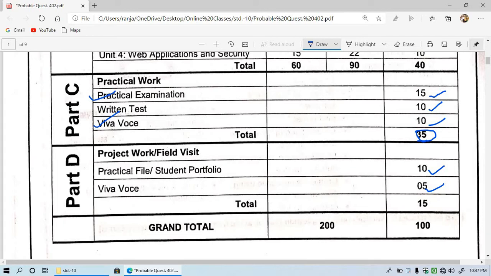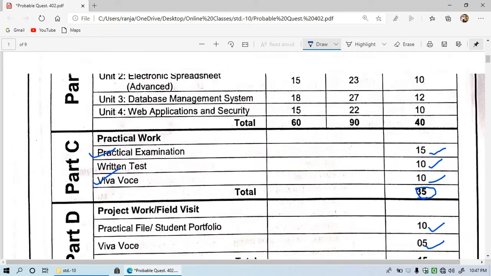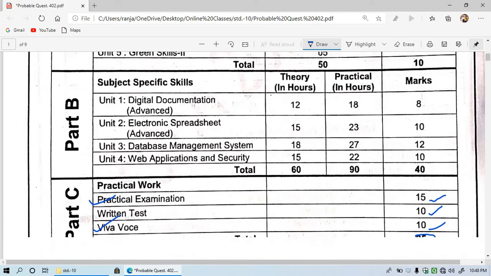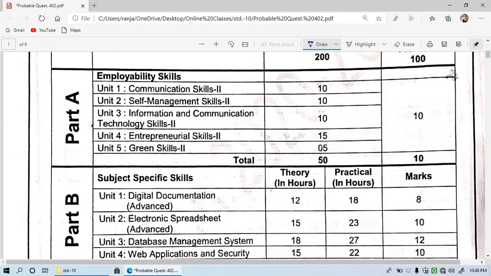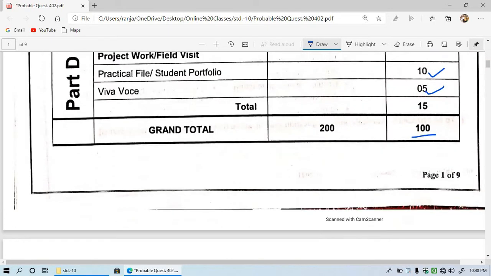So part C and part D are equally important. Here you are going to get 50 marks. So like this you get 100 marks in all. So this is the syllabus for 2021 examination, and now I am going to give you some hint questions for this examination that is going to be held after some time in your school internal exams.